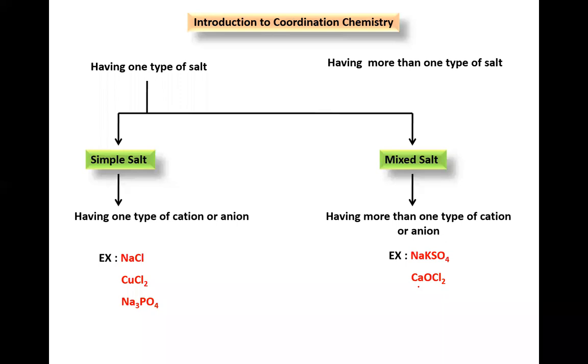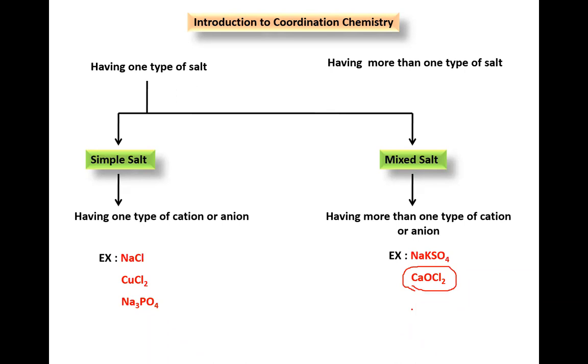For sodium potassium sulfate, two cations and one anion, okay. Now I'm asking about calcium oxychloride. Calcium 2 plus is one cation. Then two anions, which are those? Oxygen 2 minus, O2 minus.